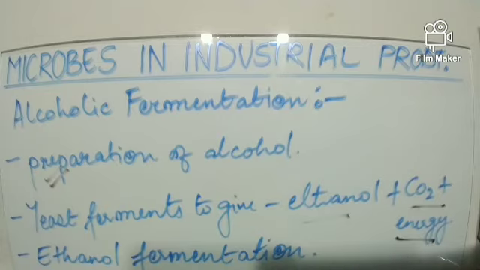So alcoholic fermentation is also termed as ethanol fermentation. So it is very clear why alcoholic fermentation is termed as ethanol fermentation. It is because ethanol is produced.